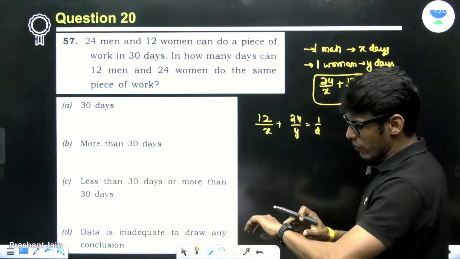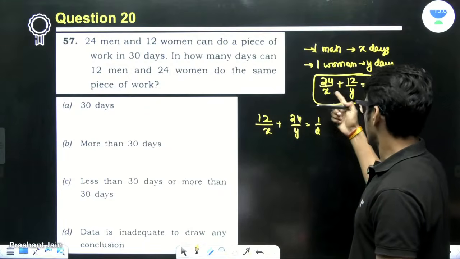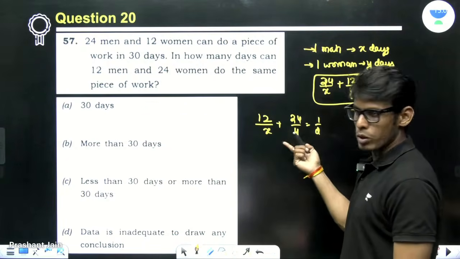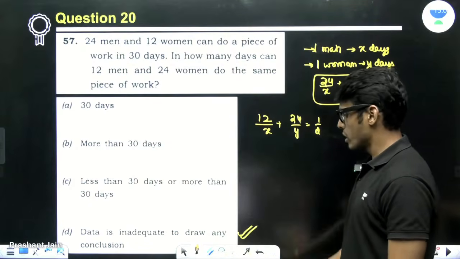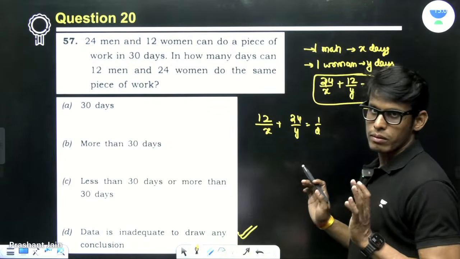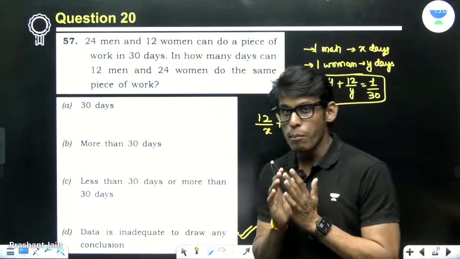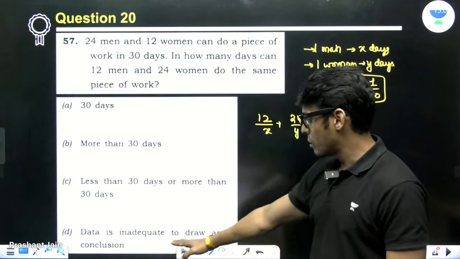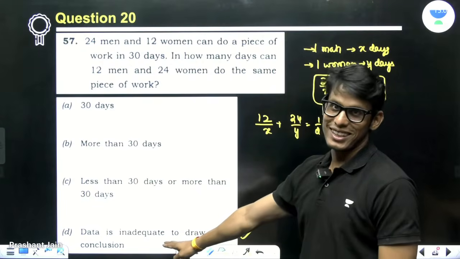So basically, with one equation in two variables, you cannot solve it. So data is inadequate. But this I would skip, because in the exam pressure, I'm 100% sure that you will not be able to attempt this question.